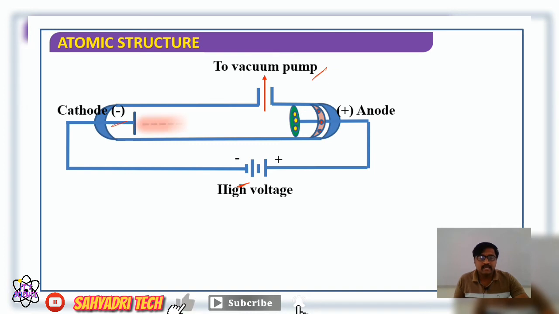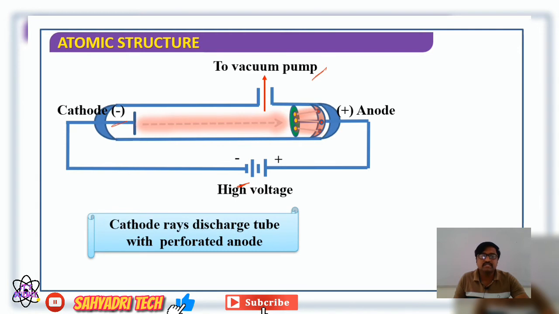When you pass high electric voltage through gas at reduced pressure, cathode rays are generated and move towards the anode. Some of the rays pass through the holes of the anode and strike the fluorescent material, which leads to the formation of bright spots on the fluorescent screen, indicating the presence of radiations.